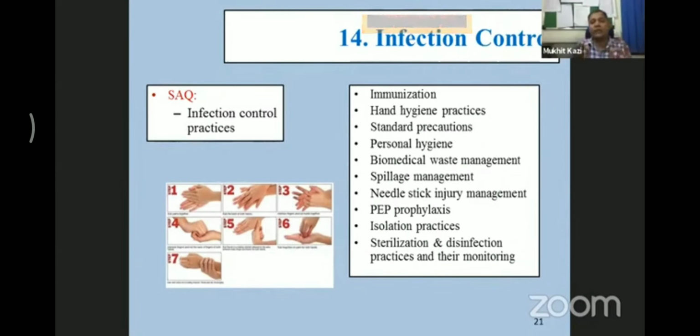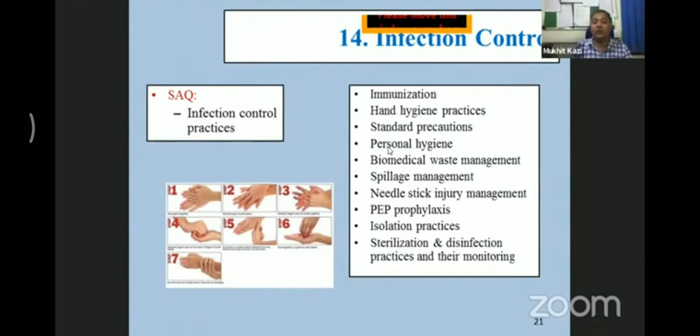So what do you do then? Any patient who is going to come to your OPD for his or her oral care, you must consider in your mind, don't tell this to the patient, that he or she might be positive for hepatitis or HIV. So I need to wear personal protective equipment. In the standard precautions, personal protective equipment is very important. Personal hygiene is very important.